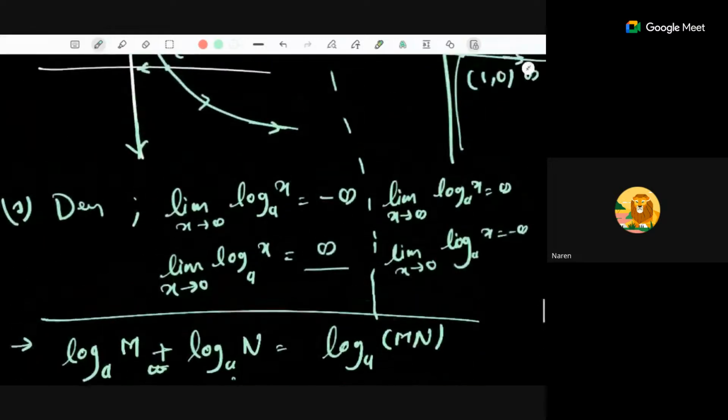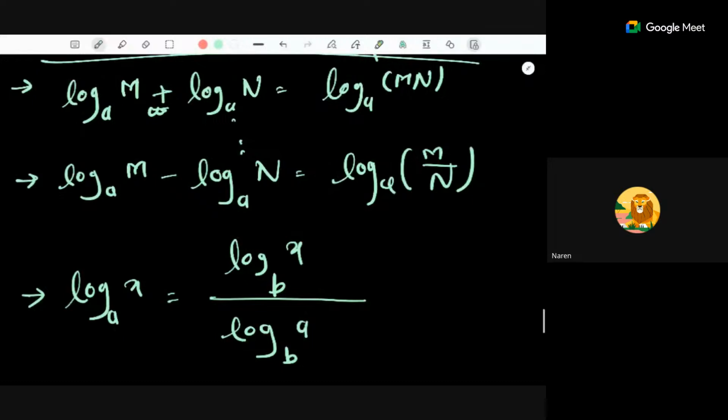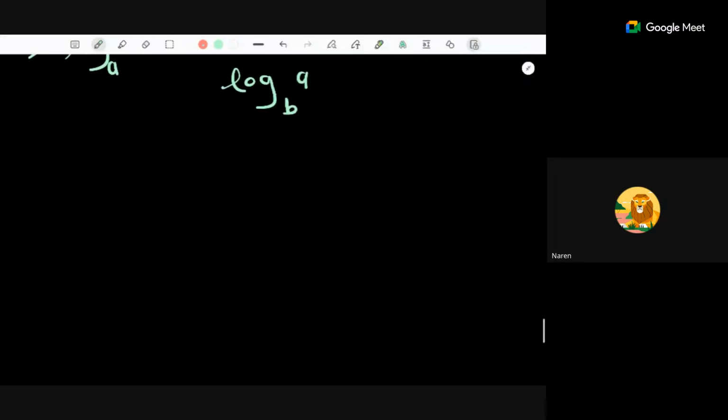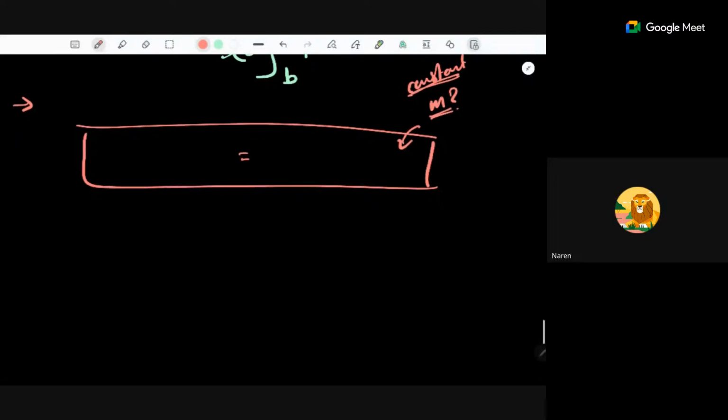A theoretical question could be what are the properties of log, and some computational question can be based on these, or there is one more method known as converting into polynomial. I'll just briefly give you the idea. There will be some equation in terms of log or in terms of exponential function, and there is some constant m that you want to find. I don't have a specific example for this process, but I want to give you the basic idea of what you need to do.